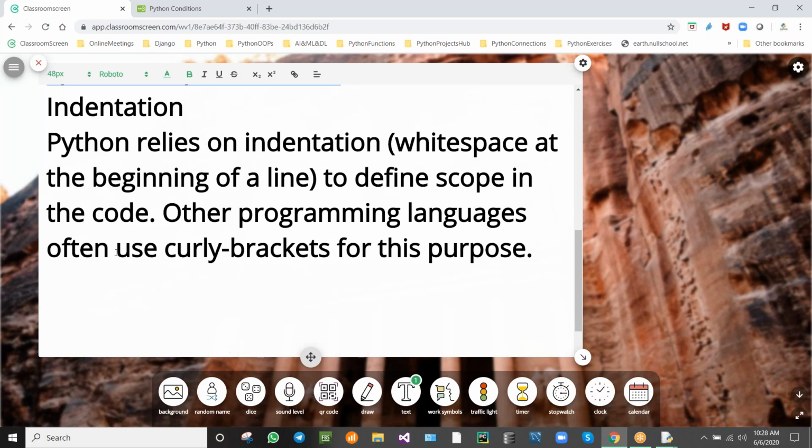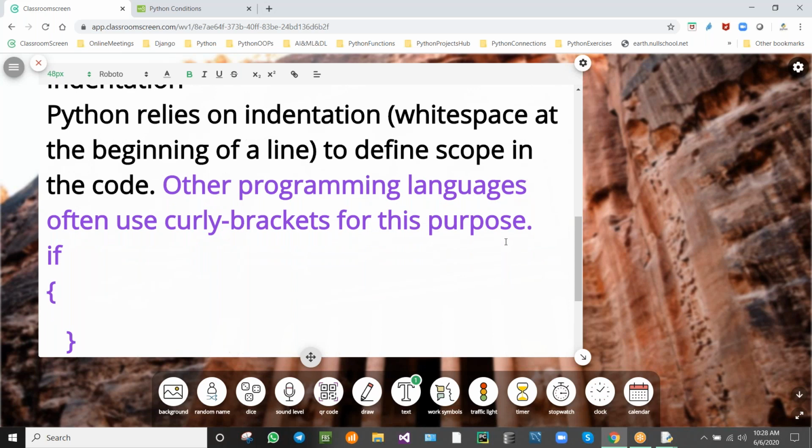Other programming languages often use curly brackets for this purpose. Other programming language like C, what will we be using? We'll be using curly braces, isn't it? If you write the if condition in C, if we have more than one statement, we'll be using curly braces. In the brackets we'll be writing n number of lines of code, isn't it? So many lines of code will be written.